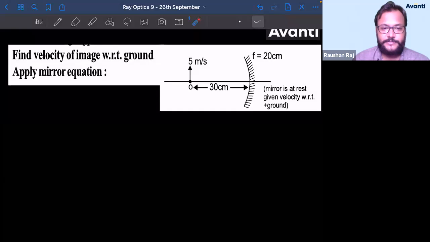Lakshman is saying 20 meter per second. Lakshman, do you want to share the approach? If you ask me, I don't think you have got the correct answer, but still, share the approach. How did you get the answer? If the object goes 1 centimeter up, the image will go 2 centimeter down. Okay.